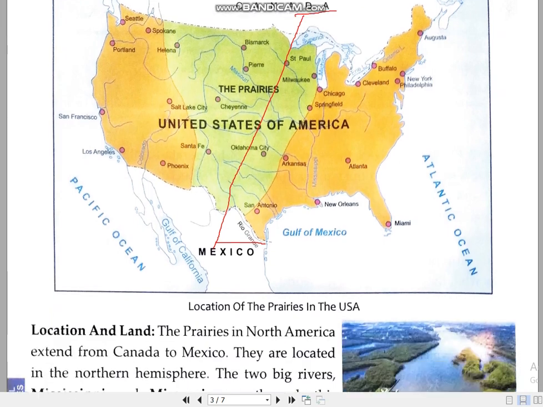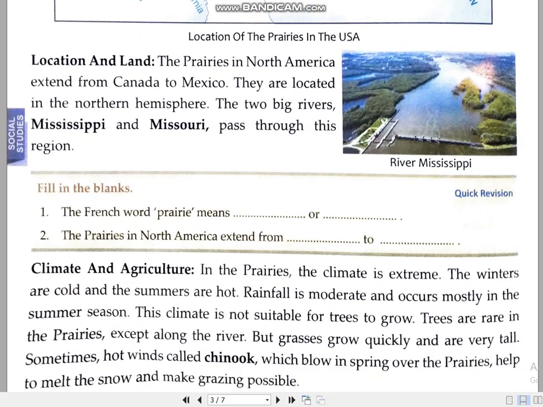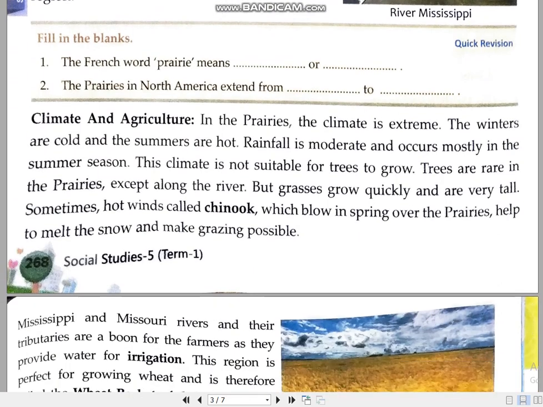Mexico it is stretched. Two rivers pass through prairies, the Mississippi and Missouri, and you will very easily learn these names, Mississippi and Missouri. And the farmers depend on these two rivers and their tributaries. Tributary means the short channels of water which originate from these two rivers, for agriculture and farming purposes.